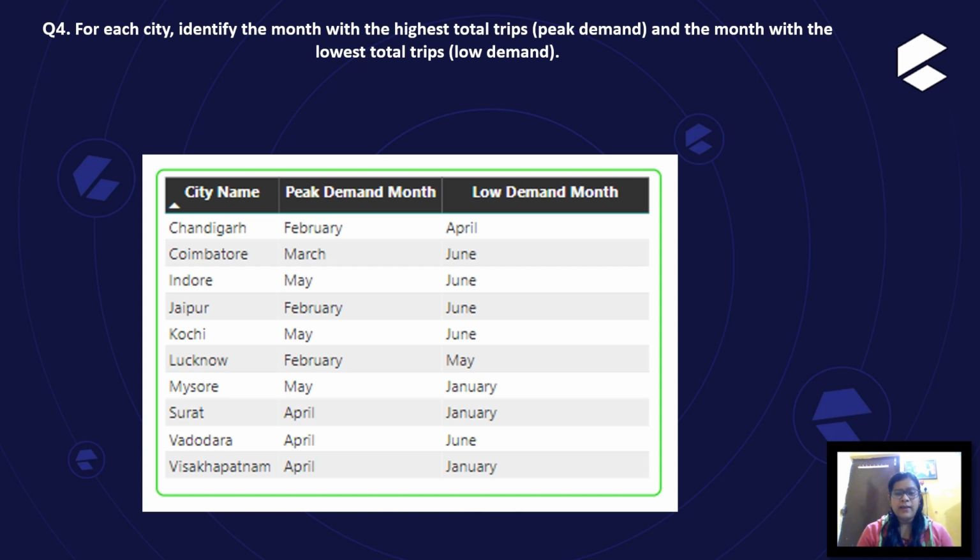In Kochi, the highest demanded month is May and the lowest demanded month is June. In Lucknow, the highest demanded month is February and the lowest demanded month is May. In Mysore, the highest demanded month is May and the lowest demanded month is January. In Surat, Vadodara and Visakhapatnam, the highest demanded month is April. In Surat, the lowest demanded month is January. In Vadodara, the lowest demanded month is June. And in Visakhapatnam, the lowest demanded month is January.